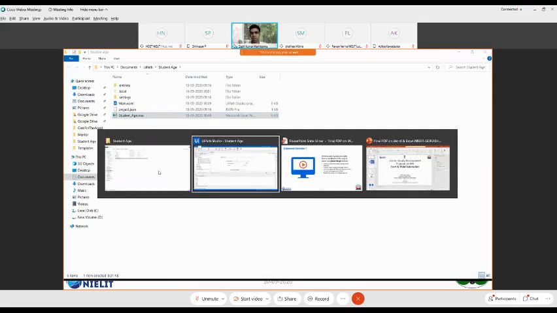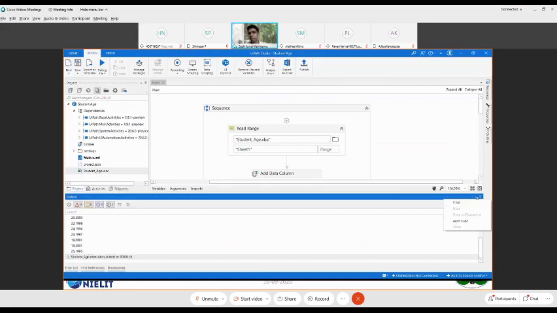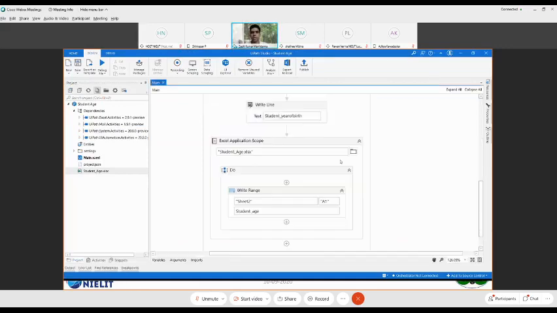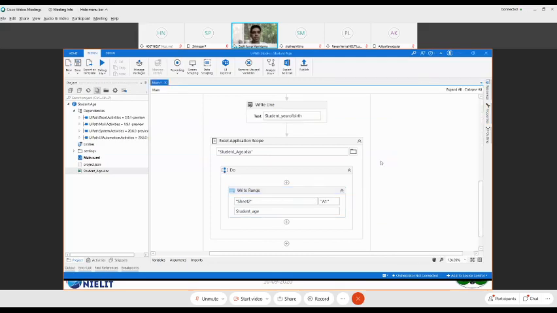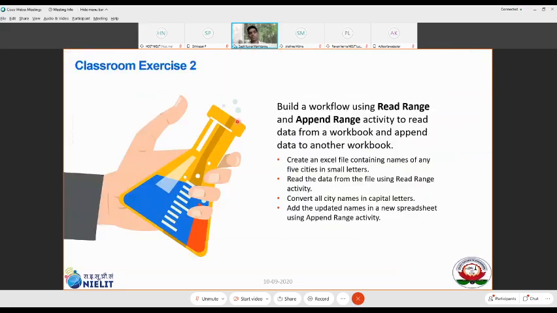The problem is we have to select that option. Where do you select it? We select it here: add headers. When you are trying to write the range, you also add headers. When you do that, obviously it is going to add the headers as well. Let it run in the background. Let's quickly jump on to the next use case.